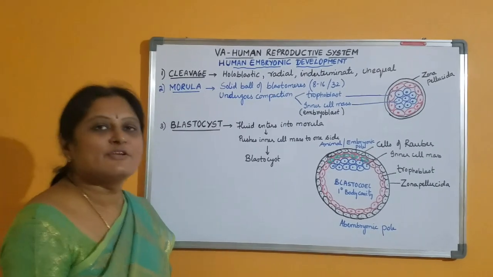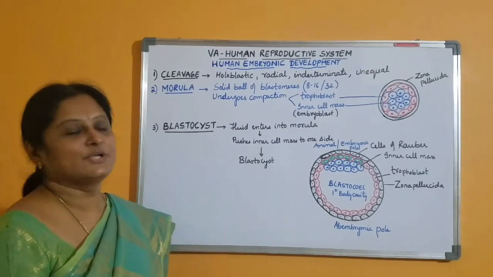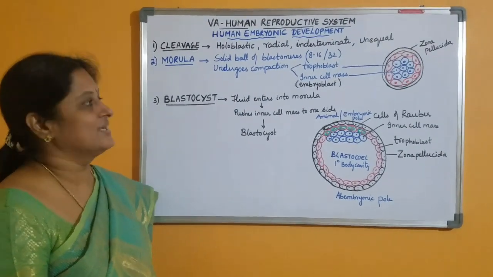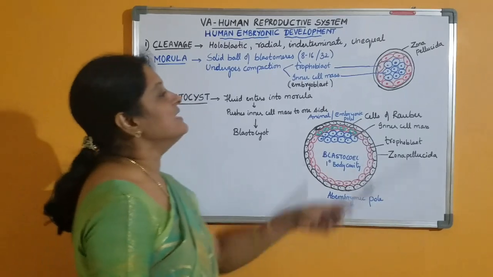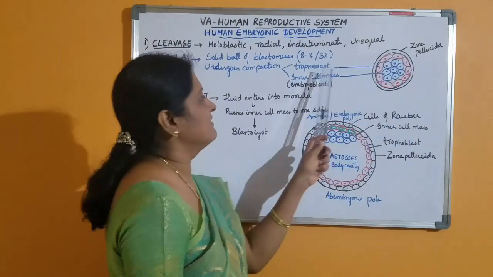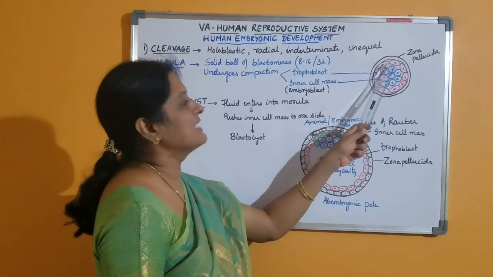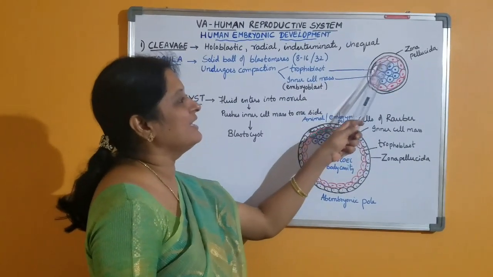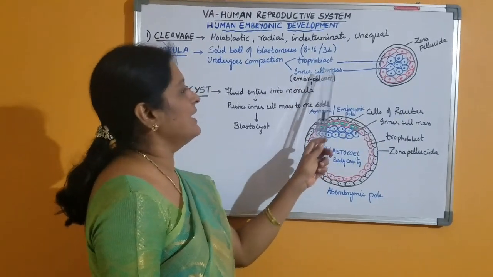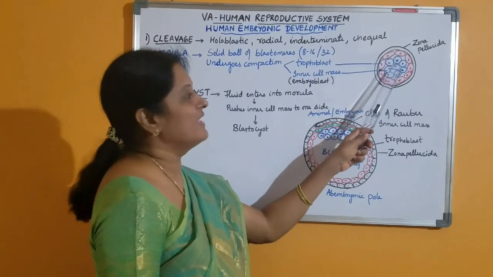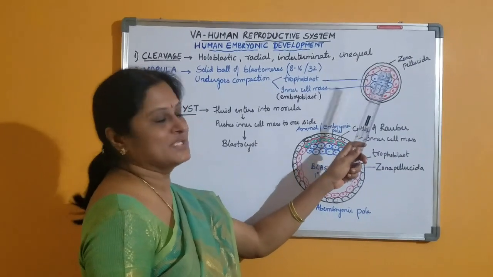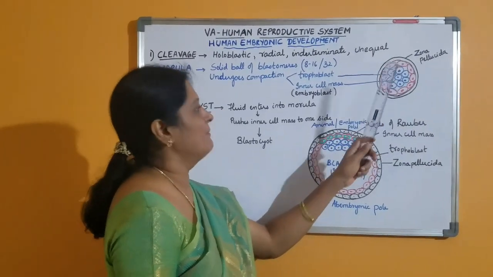In the uterus, the further development of the morula takes place, where it undergoes a process called compaction. As a result of compaction, some of the cells arrange as a superficial flat layer, and this is called the trophoblast. And cells of the trophoblast are tightly attached with each other because they have tight junctions. And the remaining cells which are present inside are called the inner cell mass, and they are loosely attached. They have gap junctions which help in the exchange of materials.